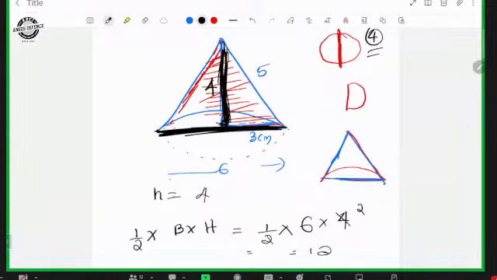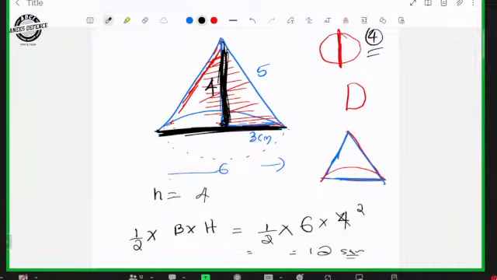12 square centimeter. The question is simple, but you should be able to identify what is the axial section of the cone. That is the important concept required here. You know the curved surface area of the cone, the total surface area, and how to calculate the volume. But if they mention axial section, you should understand that the cone is cut into two equal halves and the inner portion looks like a triangle, so that area is equal to the area of that particular triangle.